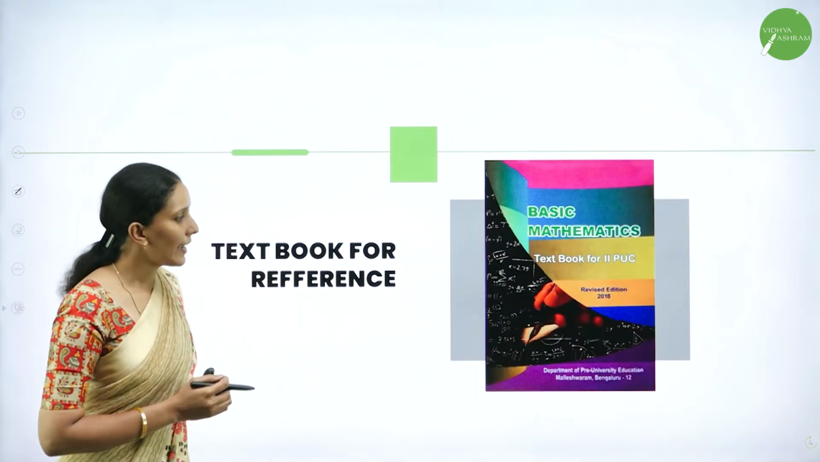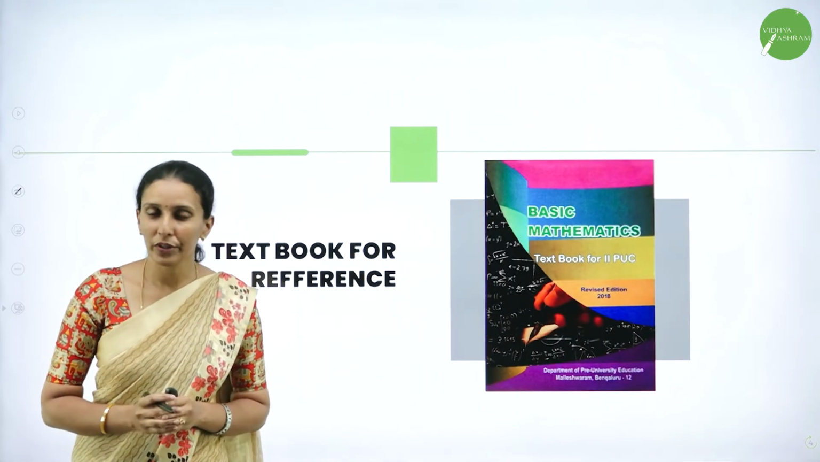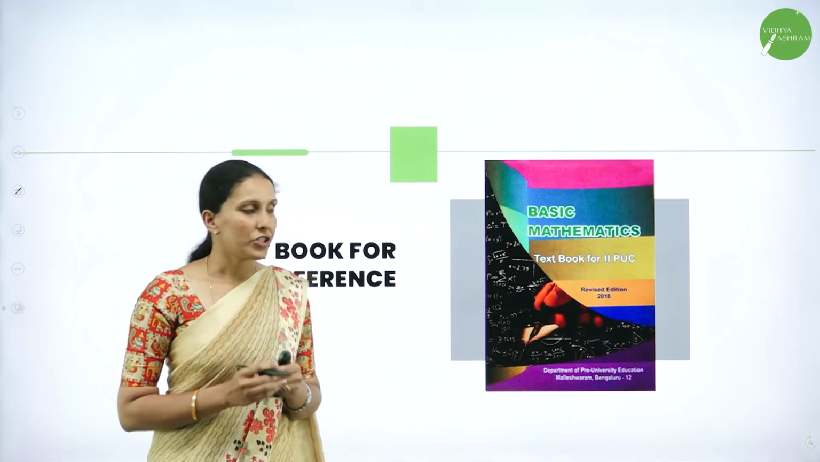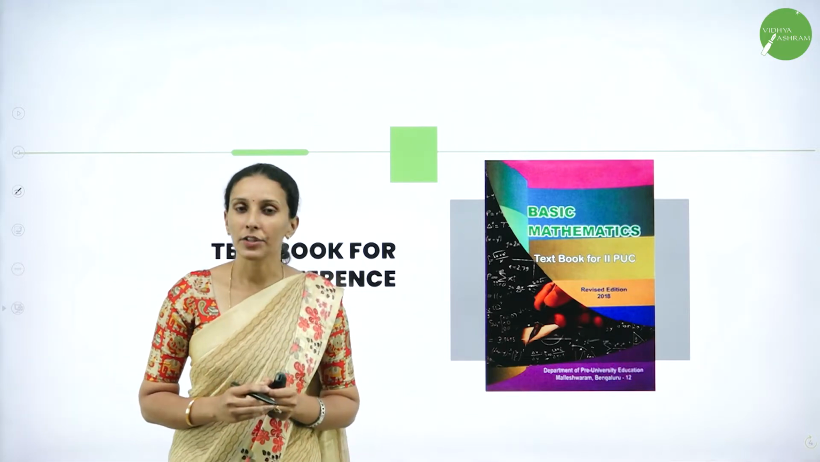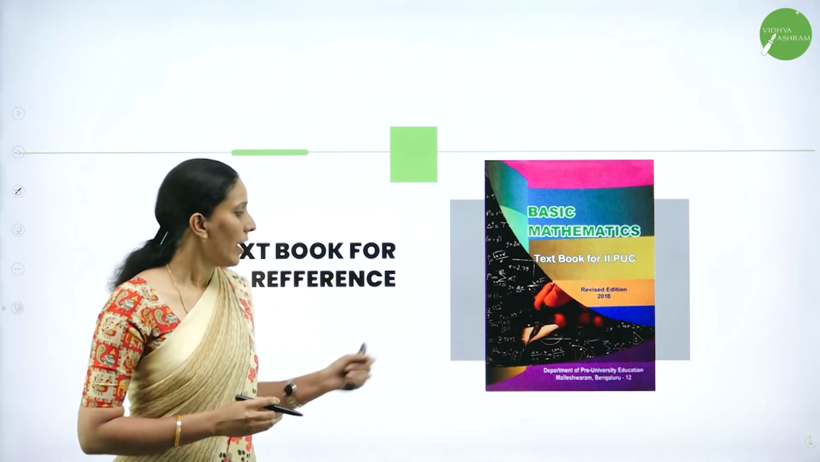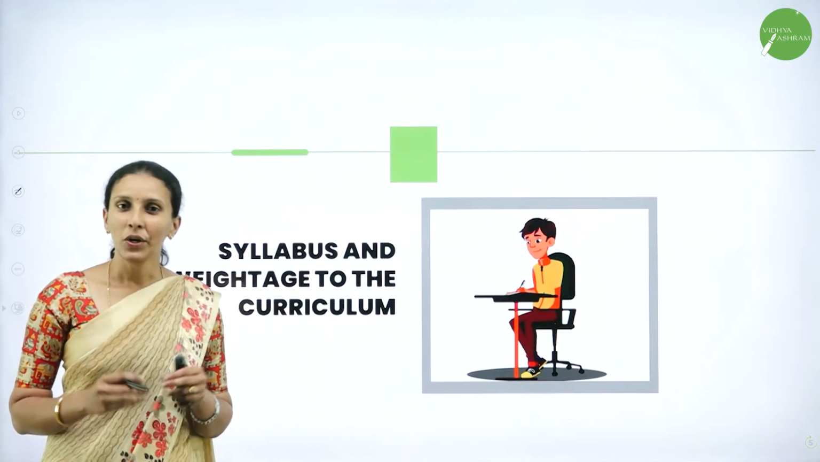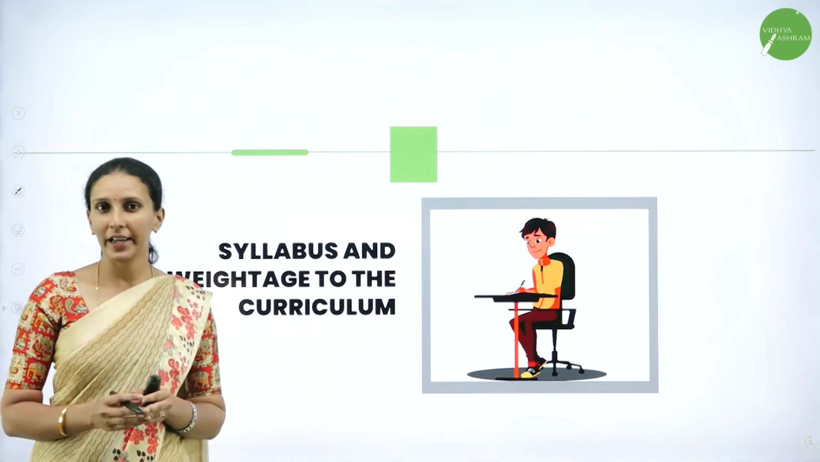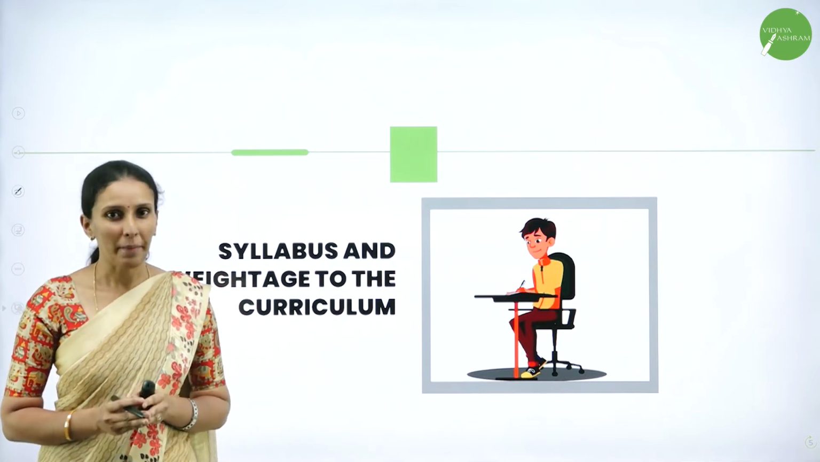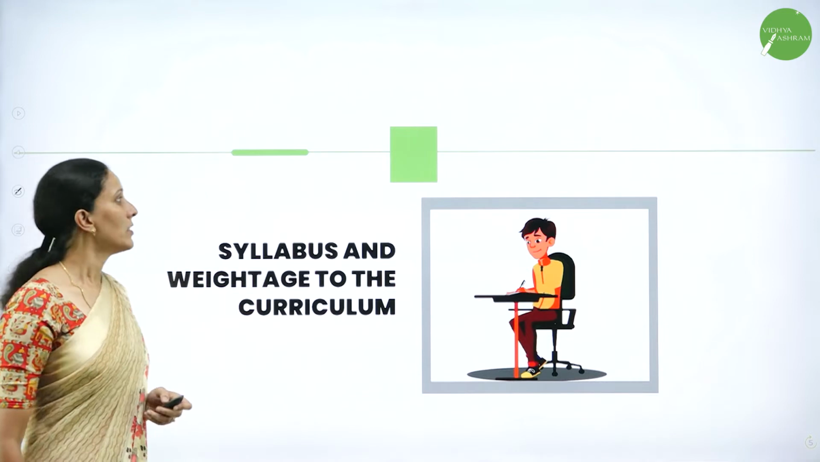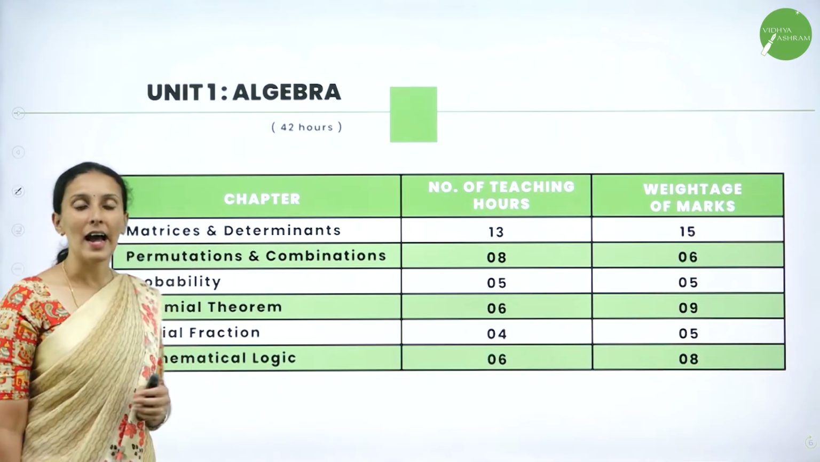Now, this is the textbook prescribed by the Pre-University Board of Karnataka, which is the Basic Mathematics textbook for second PUC, Department of Pre-University Education. Now, let's see what your syllabus and weightage for each chapter in your curriculum are. So, the very first unit is algebra.